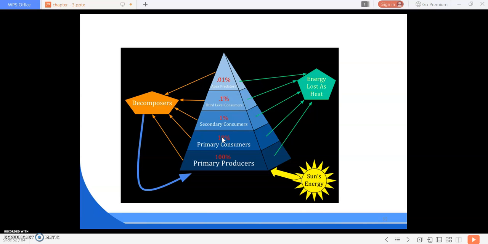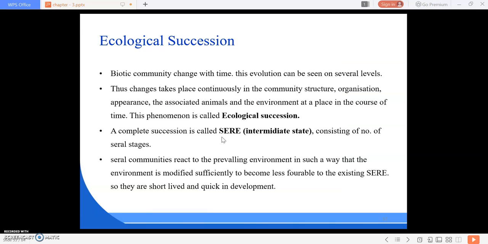Next we are switching to ecological succession, the most important topic. So what do we mean by ecological succession? Biotic communities change with time. This evolution can be seen on several levels. Biotic communities are not static, they change with time. This change can be understood on several levels.